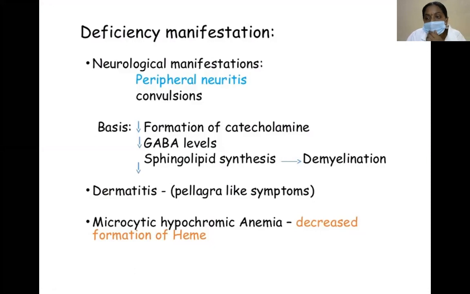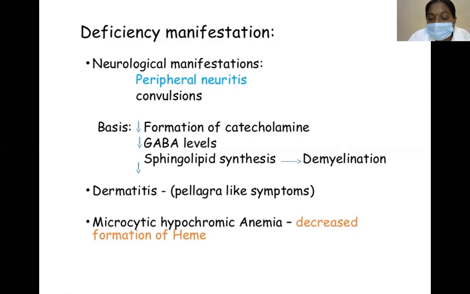This is on the basis of decreased formation of catecholamines and decreased levels of GABA, gamma aminobutyric acid, and decreased sphingolipid synthesis, finally leading to demyelination. Then dermatitis, pellagra-like symptoms, and hematological manifestations are microcytic hypochromic anemia and decreased formation of heme.